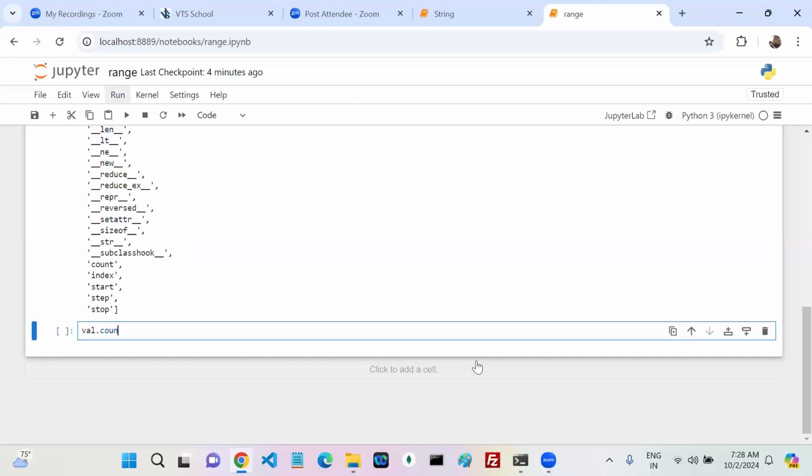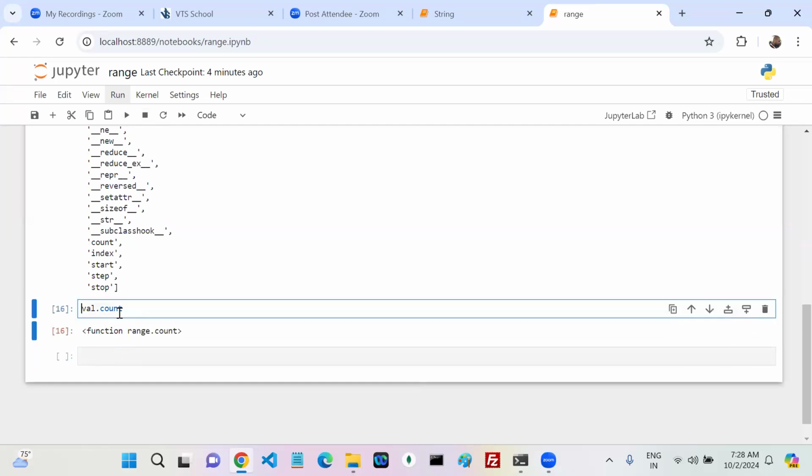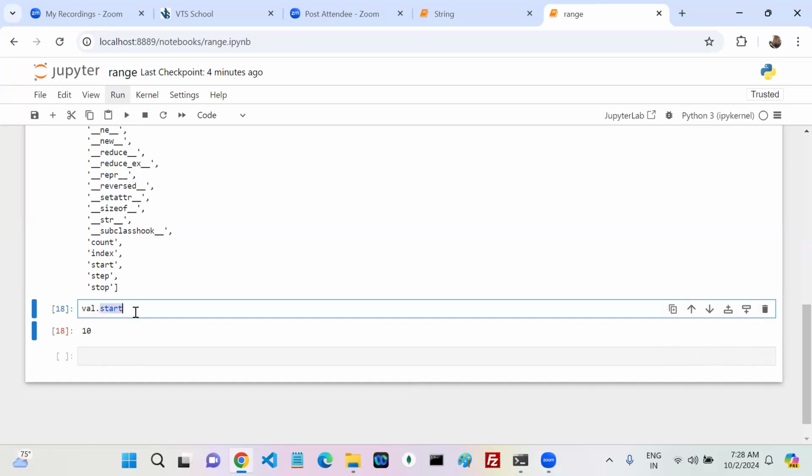Val dot count. It is a method. Next, val dot index. It is a method only. Val dot start. Is it a method or a variable?